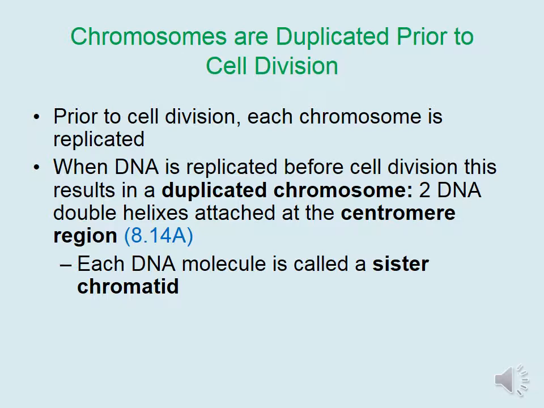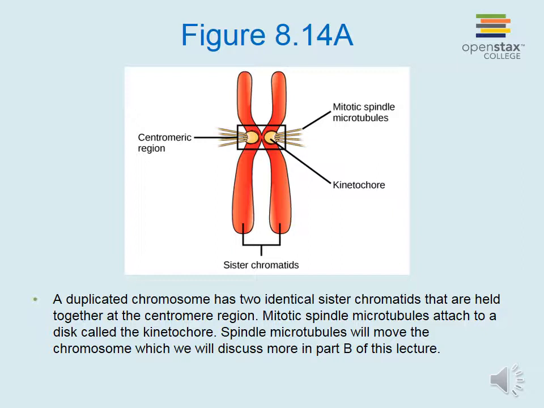So when DNA is replicated before cell division, this results in what's called a duplicated chromosome. A duplicated chromosome has 2 DNA double helices attached at what's called a centromere region. Each DNA molecule within a duplicated chromosome is called a sister chromatid. A duplicated chromosome has 2 identical sister chromatids that are held together at the centromere region. Mitotic spindle microtubules attach to a disc called the kinetochore. Spindle microtubules will move the chromosome, which we will discuss more later in Part B of this lecture.